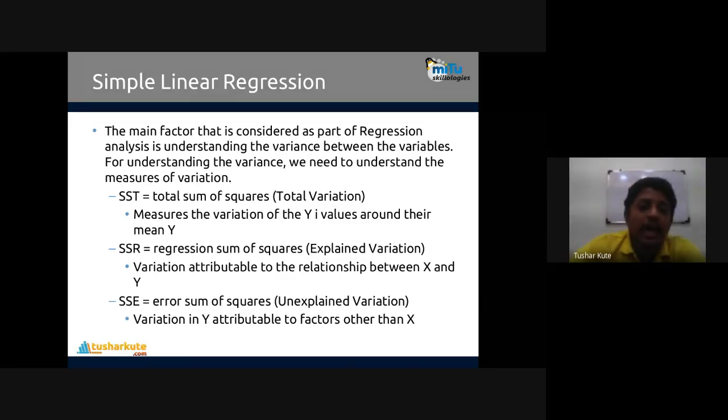Then SSR, regression sum of squares: the variation attributable to the relationship between x and y.